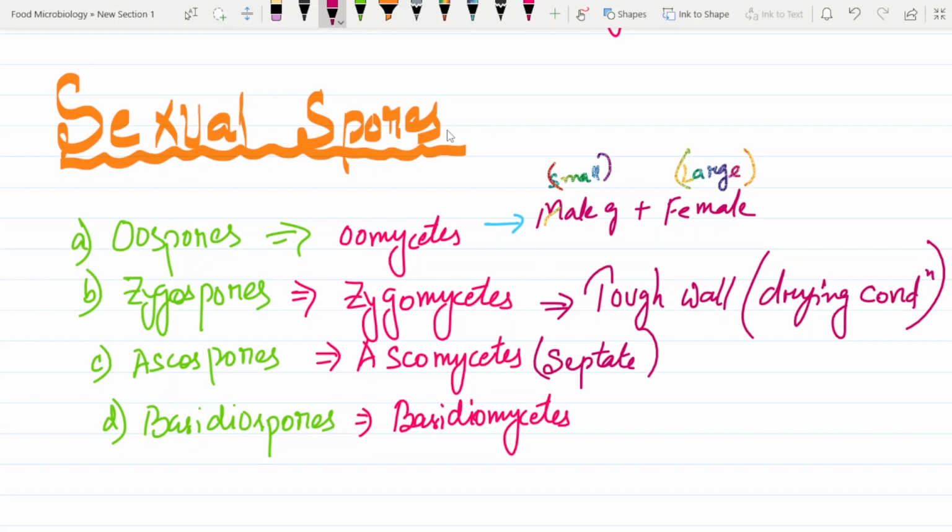See, like I have already told you, ascomycetes and basidiomycetes are involved here. These ascomycetes are septate, and it is formed by the union of two cells. Yes, it is common. It is formed by the union of two cells.